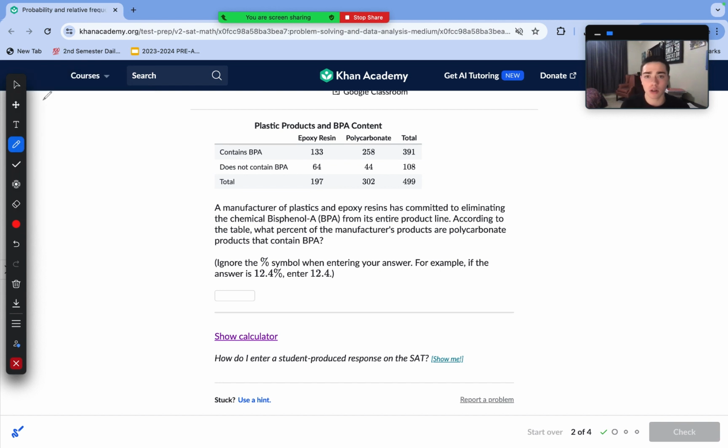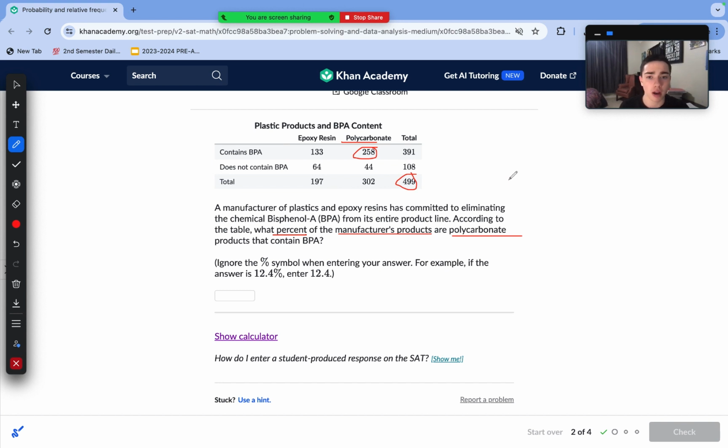On to question number 2, we are once again given one of these tables. A manufacturer of plastics and epoxy resins has committed to eliminating the chemical BPA from its entire product line. According to the table, what percent of the manufacturer's products are polycarbonate products that contain BPA? So we need to take the total number of products, which is equal to 499, and then we need to see what percent of the manufacturer's products are polycarbonate products that contain BPA, which is 258 out of the 499 total products.